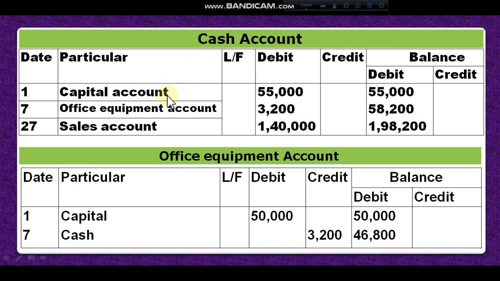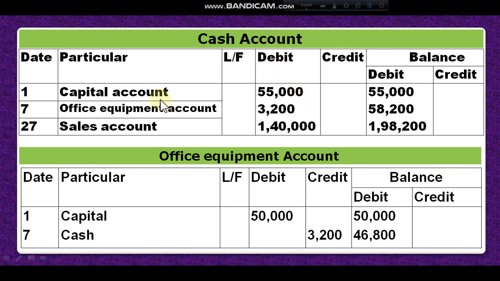Look at the first transaction, cash account is on the debit side. That's why I have written the opposite account, capital account, and I will write the amount on the debit side, because if cash is debit, then I have to record it on the debit side. You know the rules of ledger.